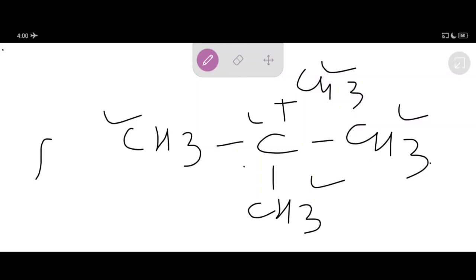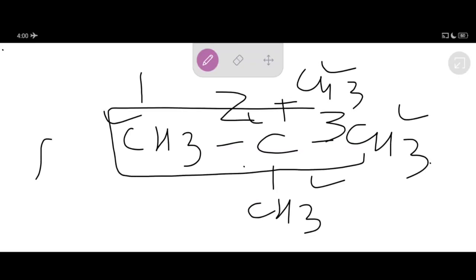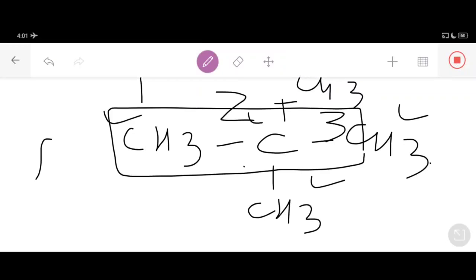You already know the rules. The first rule is that you have to select the longest carbon chain. There are 3 carbon atoms in the longest chain, my dear students. This is carbon number 1, carbon number 2, carbon number 3. It's a straight chain of carbon atoms. You have to give the name to the carbon compound according to certain generalizations, taking these rules into consideration.